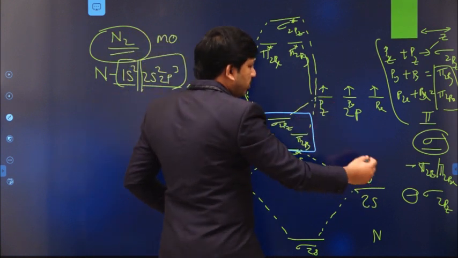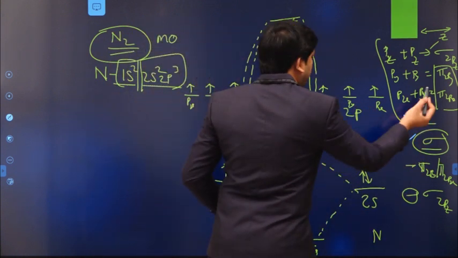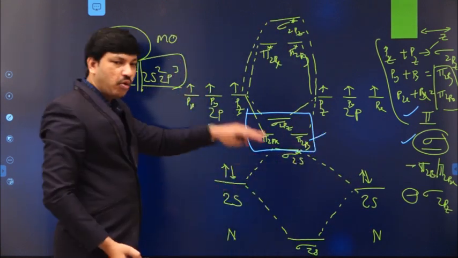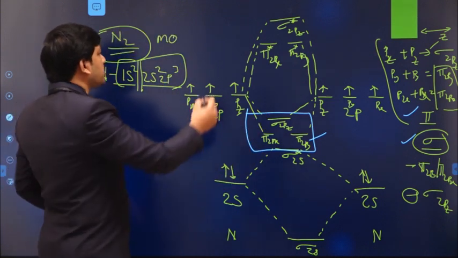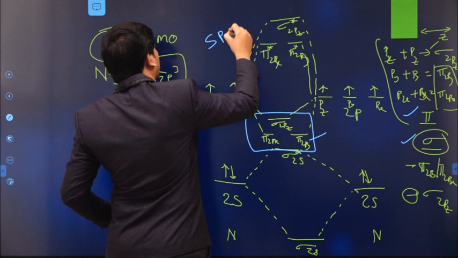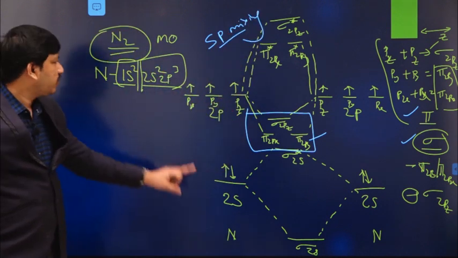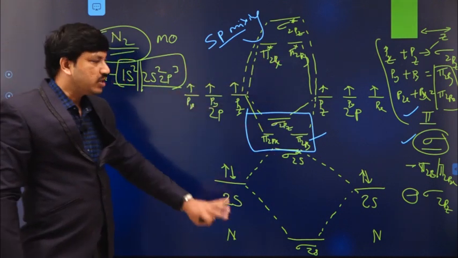In general, sigma has lower energy when compared to pi, but in this case the pi orbitals have lower energy when compared to the sigma orbital. That is mainly because of the sp mixing possible in the case of the nitrogen molecule. What is sp mixing, that we will see in the next slide.